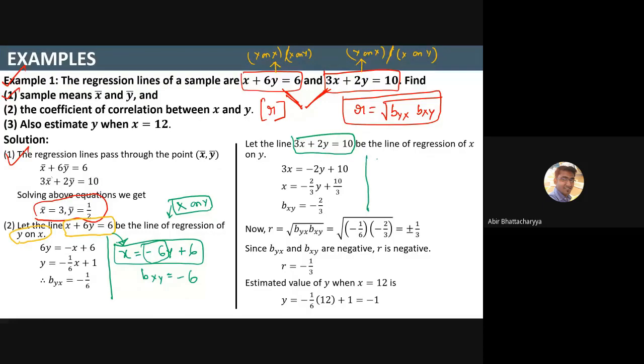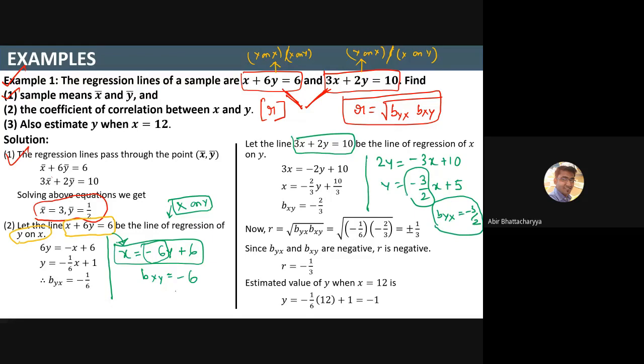So again, we will write it in terms of y on x. So how to write y on x? 2y equals minus 3x plus 10. Then y equals minus 3 by 2 x plus 5. So what is your byx? Byx equals minus 3 by 2.